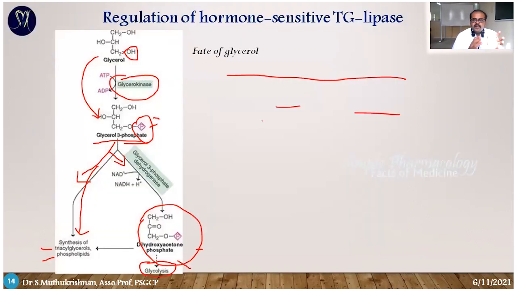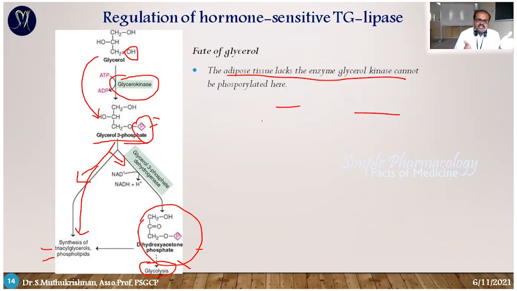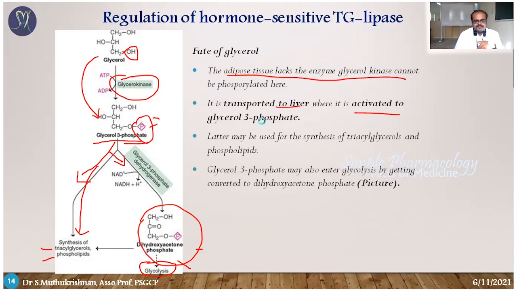So if lipolysis happens, it produces free fatty acid and glycerol. The free fatty acid is utilized as an energy resource. Then what about glycerol? The glycerol is converted once again into triglycerides, otherwise it enters the glycolysis cycle. The enzyme glycerol kinase is responsible for the conversion to glycerol 3-phosphate. The glycerol 3-phosphate goes two ways. Either it forms triglycerides or phospholipids, or it is converted into dihydroxyacetone phosphate and then enters the glycolysis cycle.